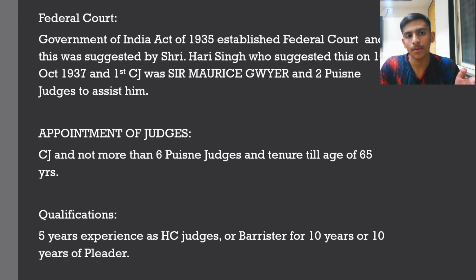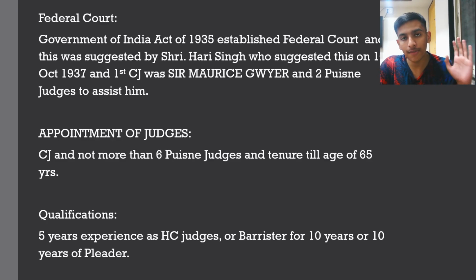Then again, after the Privy Council, the Federal Court. Exactly why the Privy Council was abolished: during independence, it was noted that there was a need to abolish the Privy Council because of all of the defects. But before that also, the Government of India Act of 1935, which was called the mini constitution because the entire base of the constitution was taken from this act, established the Federal Court, abolishing the Privy Council.